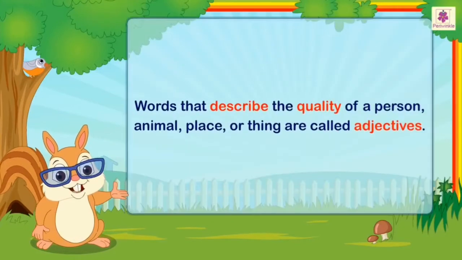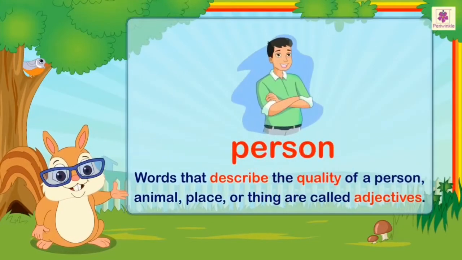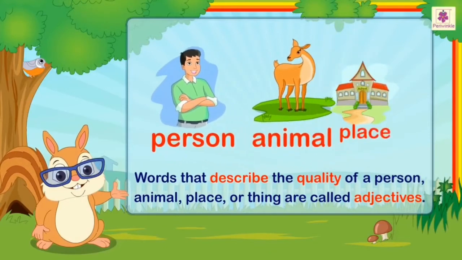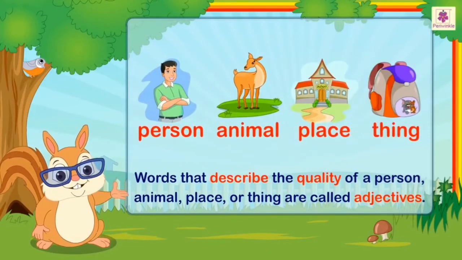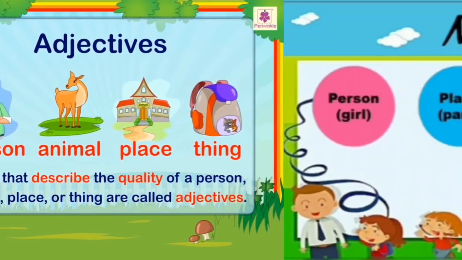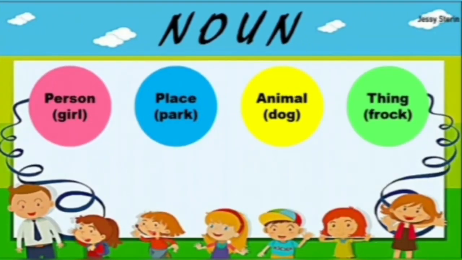Words that describe the quality of a person, animal, place or thing are called adjectives. So children, you know that adjectives are the words that describe a noun. And you all know what nouns are. Nouns are the names of persons, places, animals or things.